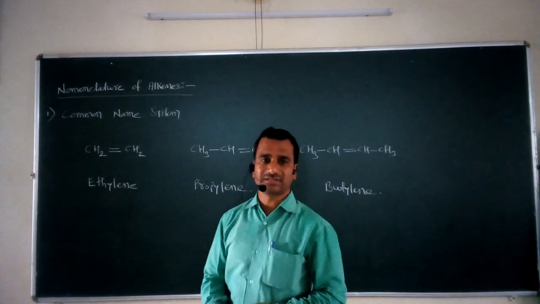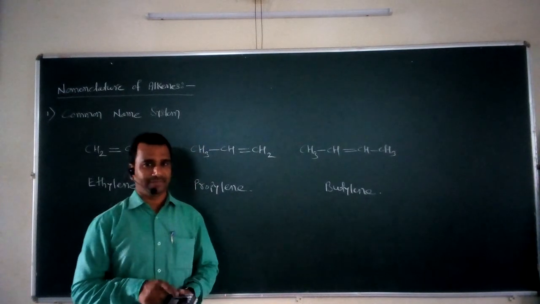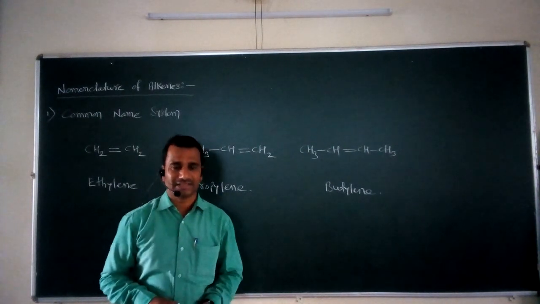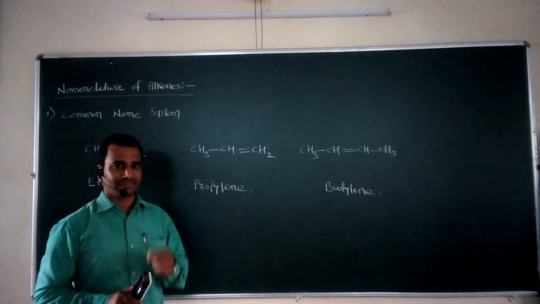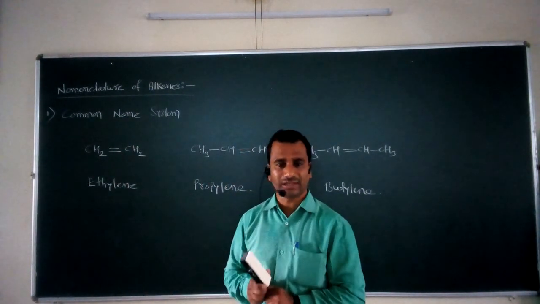For higher members, this system cannot be applicable, and that's why a new method was invented, and that method is nowadays commonly used for assigning names for alkenes.